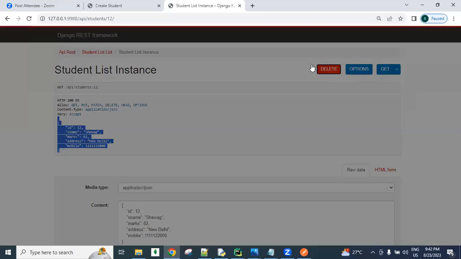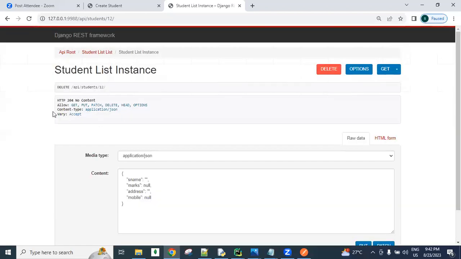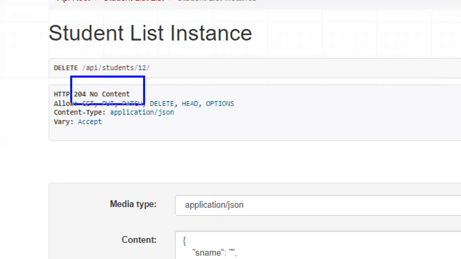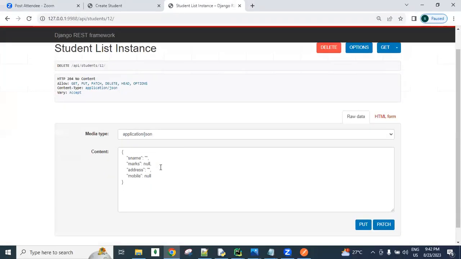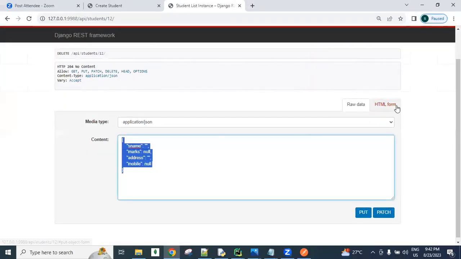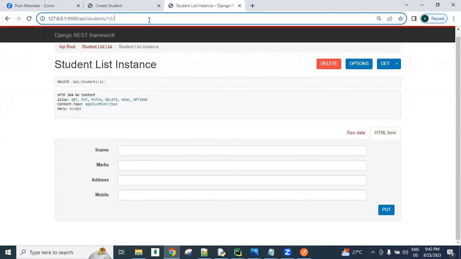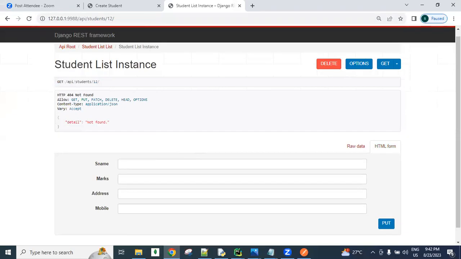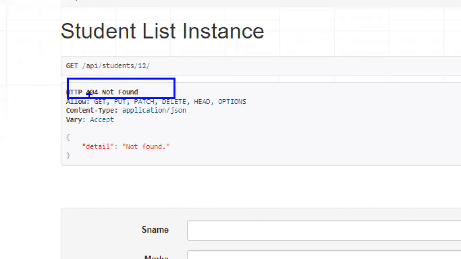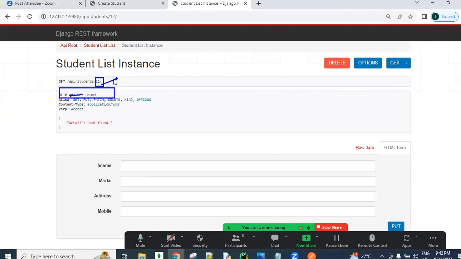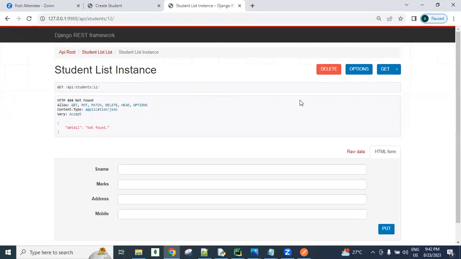I want to delete it, guys. Then click delete. After deleting, we get 204, no content. So data deleted. If I search for the same record now, it is not available, that's why we get not found. 404 means the 12th object record is not there. Clear? So we can delete.